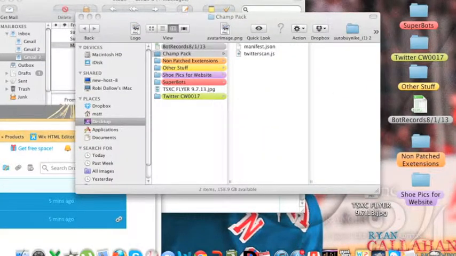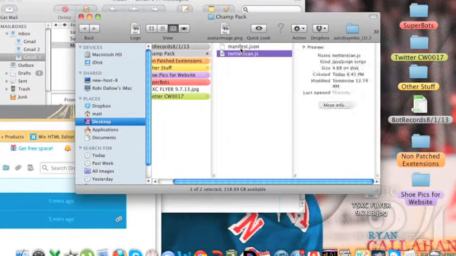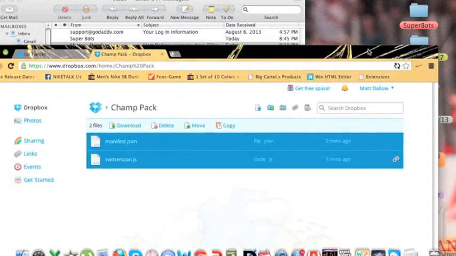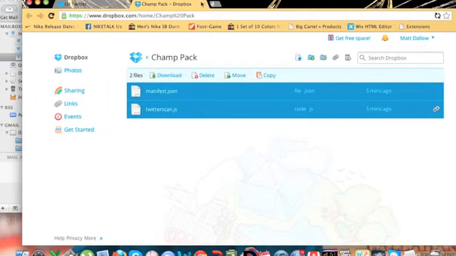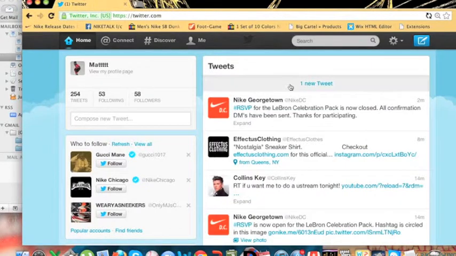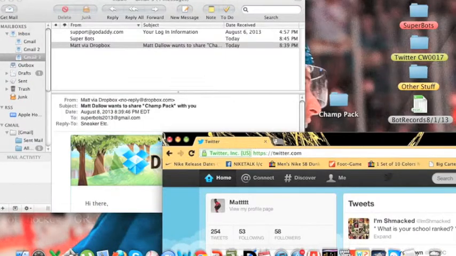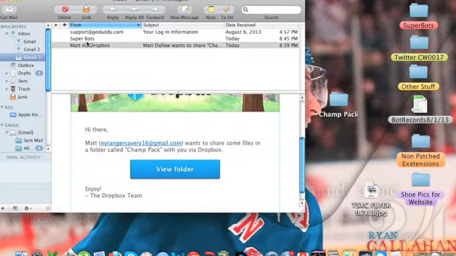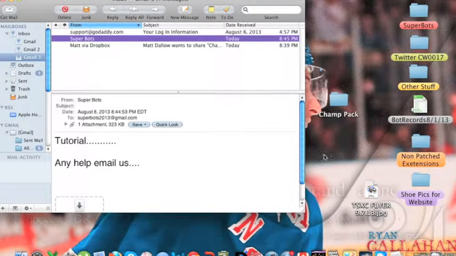Look in that folder and just make sure you have both things in it. See, I got both things. Good. Just make sure you double check that. So the keywords are already set on that anyway, so you don't have to worry about that until you have to hook it up with Google Chrome.